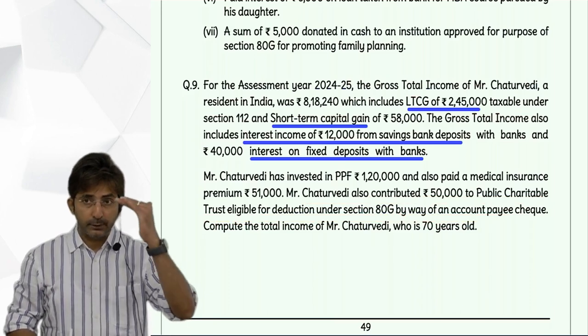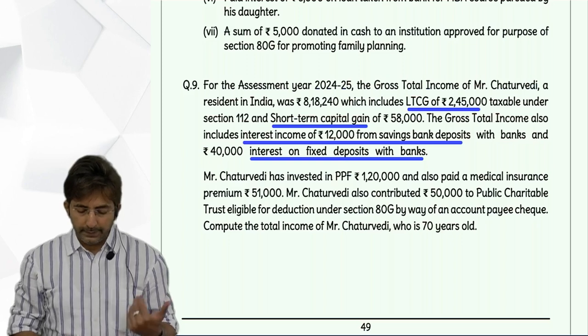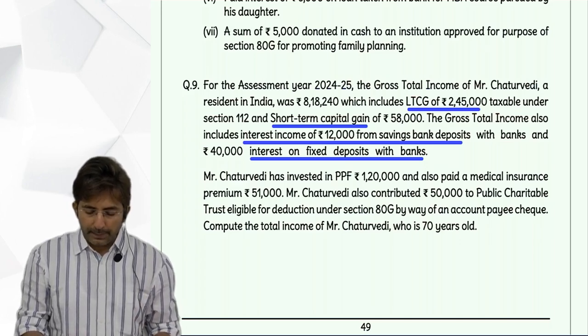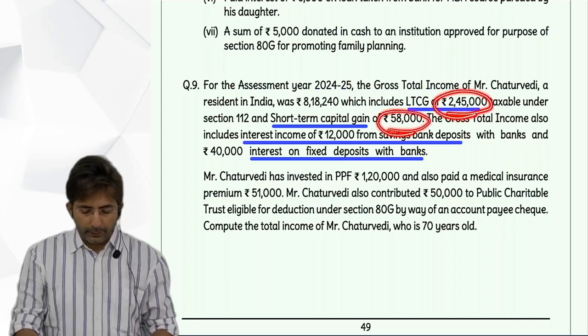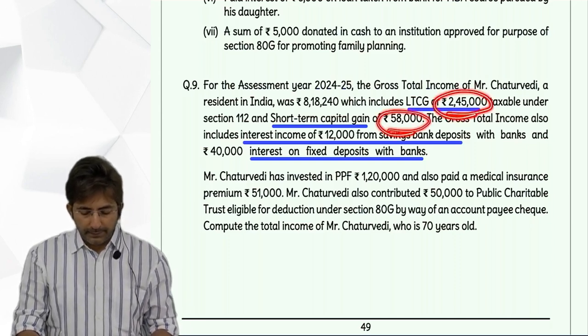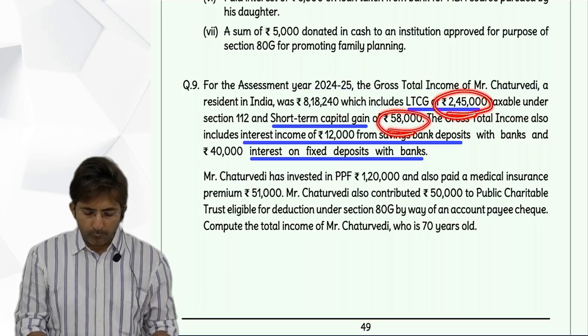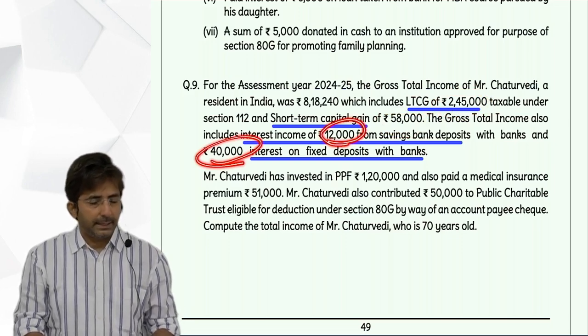In the 5 heads of income, first income from salary not there. Okay. Then income from house property not there. Income from business not there. In capital gains you can show short term capital gains 58,000, long term capital gains 2 lakh 45,000. Okay. And then income from other sources you can show 12,000 savings account interest, 40,000 fixed deposit bank interest, and still there is some balance.